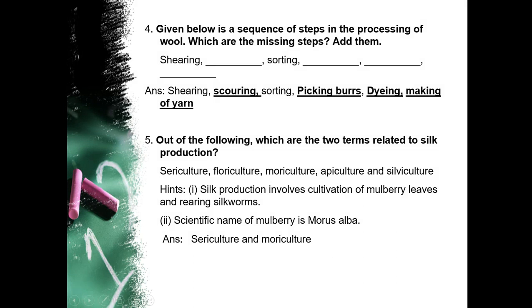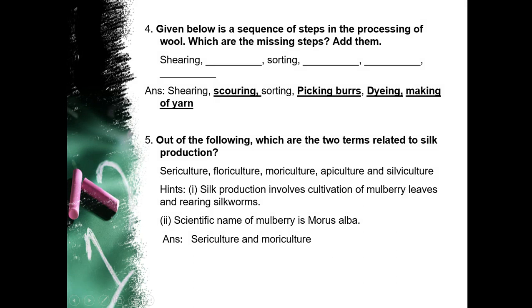Next one is sorting, which is already given, separating the wools according to quality. Next one is picking burrs, almost the same as sorting. Next one, over here, it is written dyeing. Dyeing means to color it into different colors, and then it is sent to the factory for the further process of yarn.